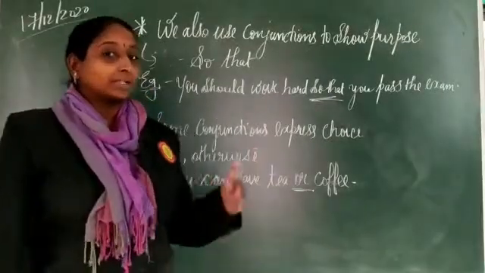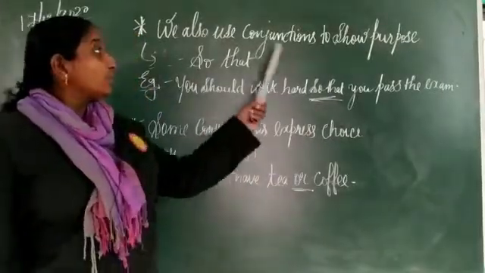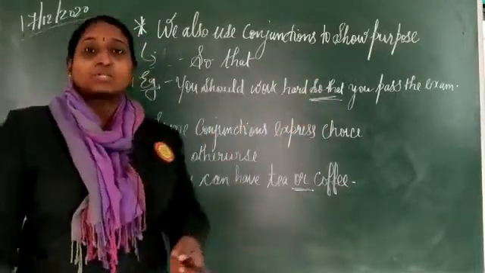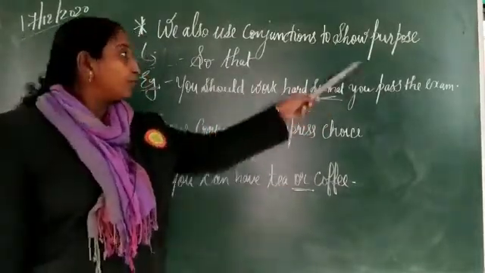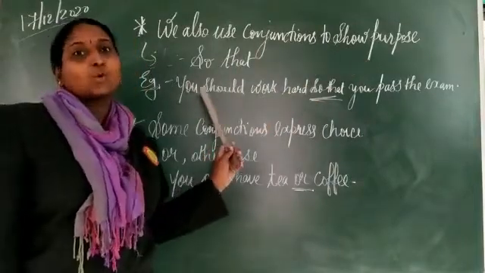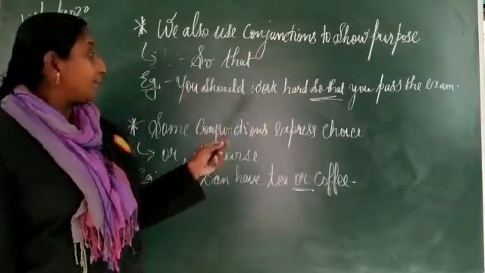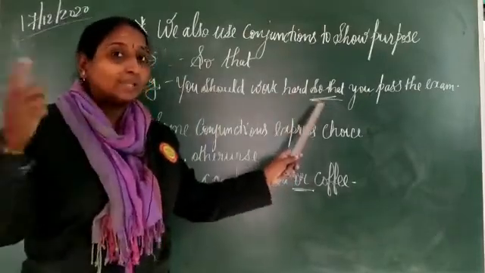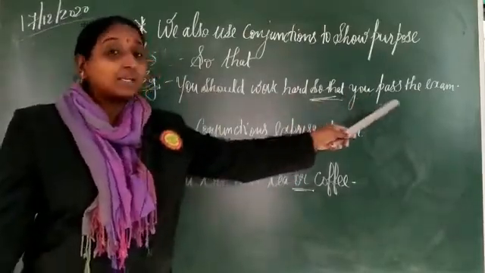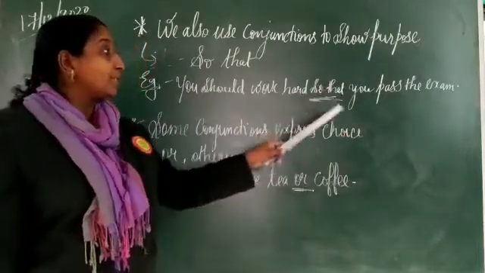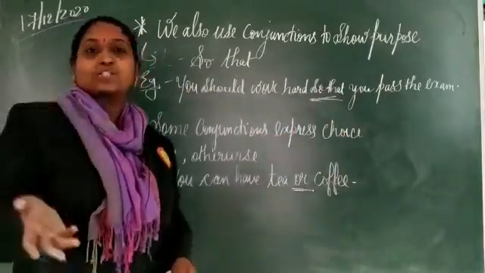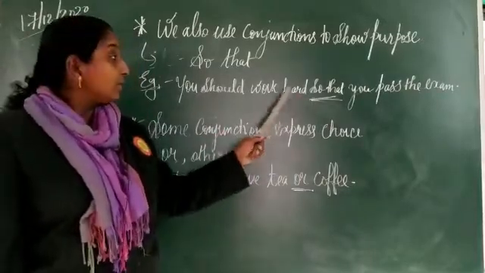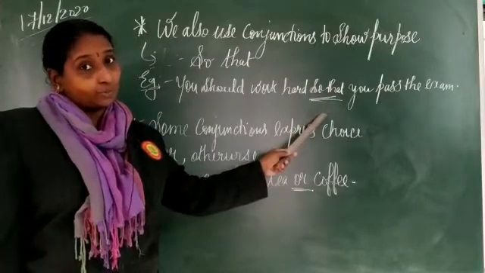Now the next one, the third one, is that we can also use conjunctions to show purpose. One example is so that, and the example written on my board is, you should work hard so that you pass the exam. See, the purpose means if you want to pass your examination, you have to work hard. So the words so that are a conjunction used over here.